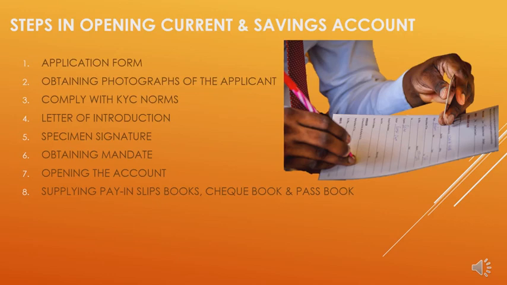And finally, the bank will be supplying you certain things: a pay-in slip book, checkbook, and passbook. A pay-in slip book is a book containing certain printed slips which are used by the customer for the deposit of cash, checks, or drafts. Second one is checkbook. A checkbook is a book which contains 10 to 20 blank checks with counterfoils. The check forms are serially numbered. A checkbook is generally issued to a customer to facilitate withdrawals and payments even to third parties. Finally, passbook. It is a copy of the customer's account in the bank's ledger. It is written by the bank and records all the dealings between the banker and the customer.